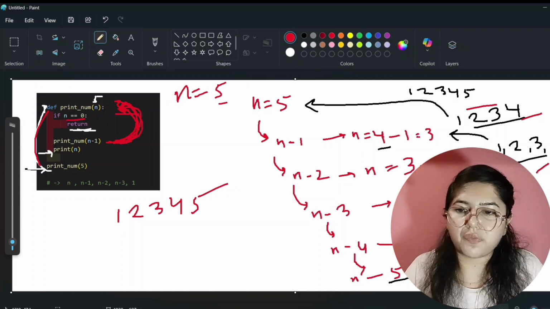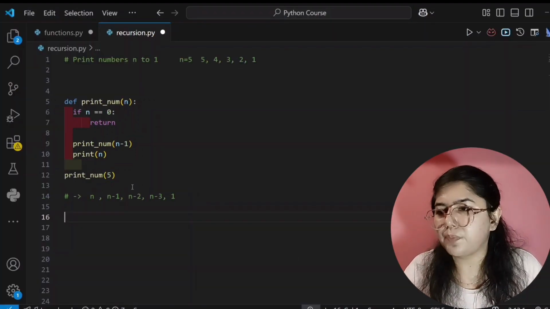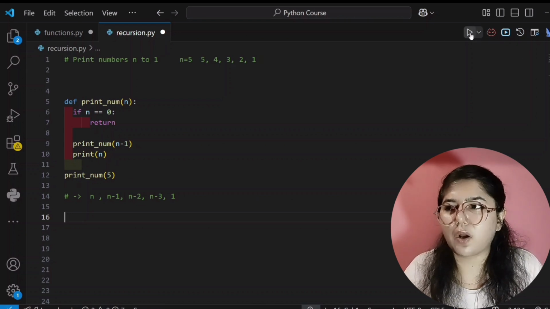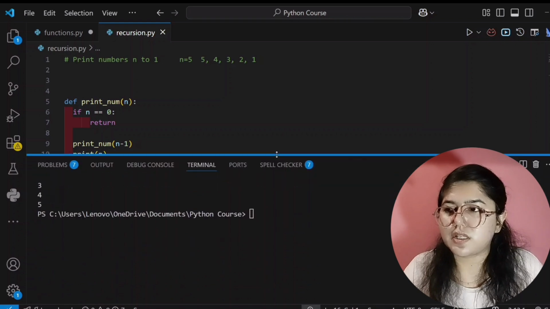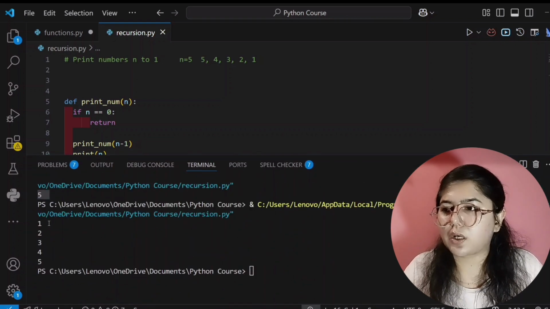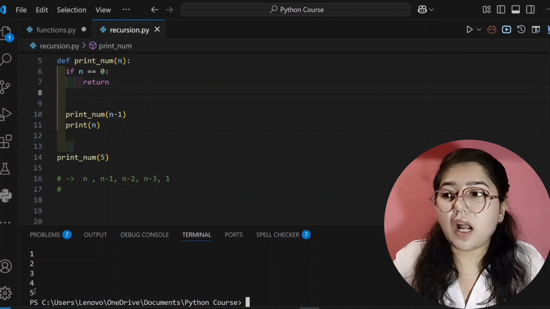Okay. So now we will see in our Visual Studio. So let's see. It is printing 1, 2, 3, 4, 5. Now I will run this code. See here. It's showing our correct output, that is 1, 2, 3, 4 and 5. So this is our output.